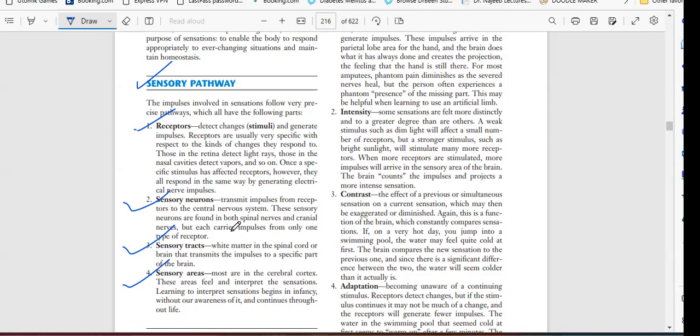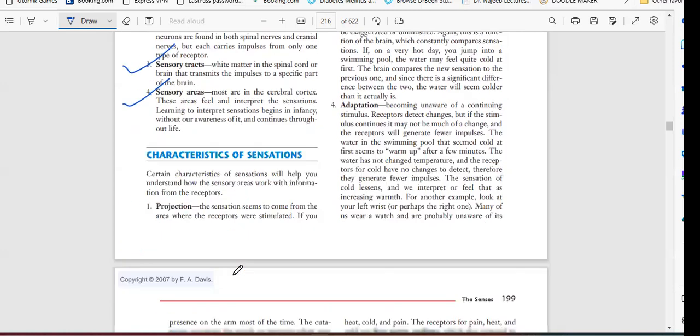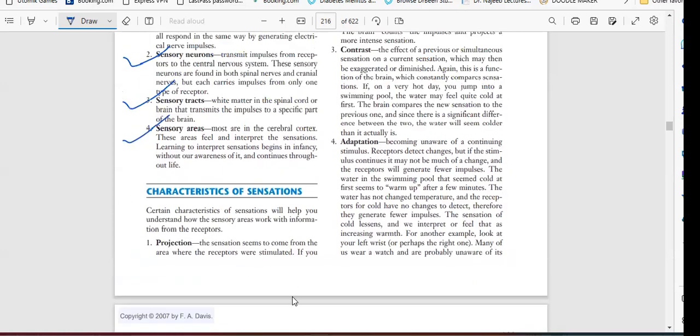Sensory neurons only receive the information from the receptors. Then they give the information to the spinal cord or brain. From there the information will reach the sensory area, like you see in the image. Next, the characteristics of sensation.